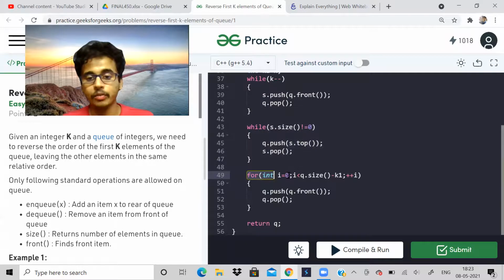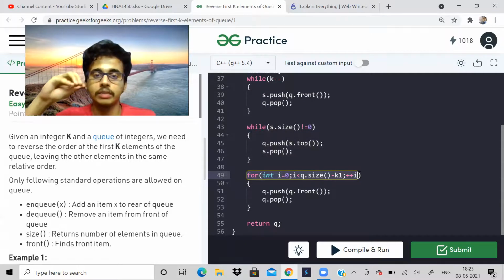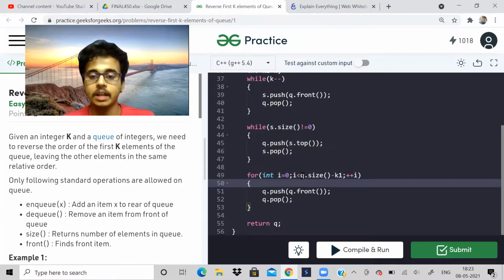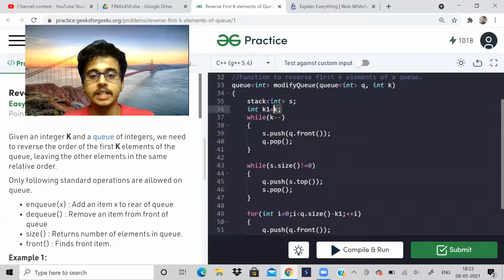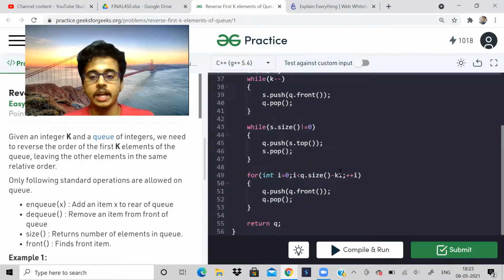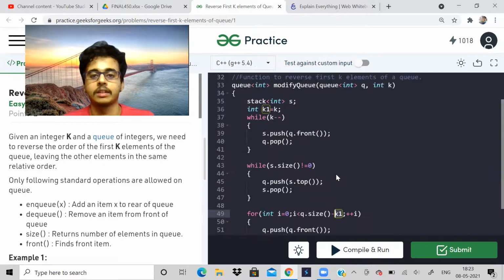Now I am running a for loop. The for loop is for the remaining elements. How many remaining elements are there? Q dot size minus k1. What is k1? K1 was initially k. So basically over here in this loop, k will become 0, right? So I can't use k over here, so I've used k1.